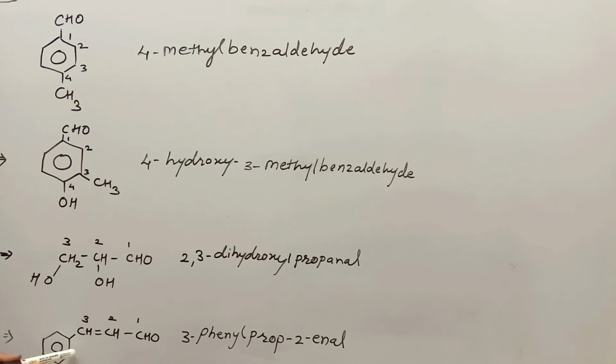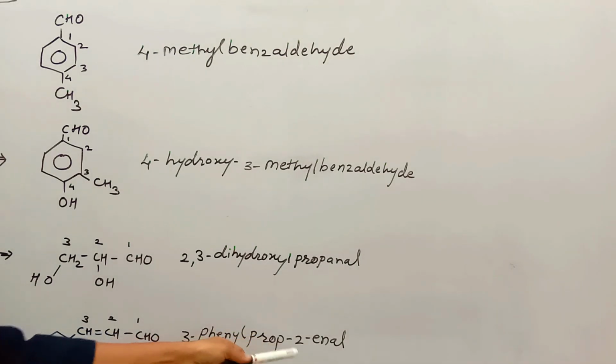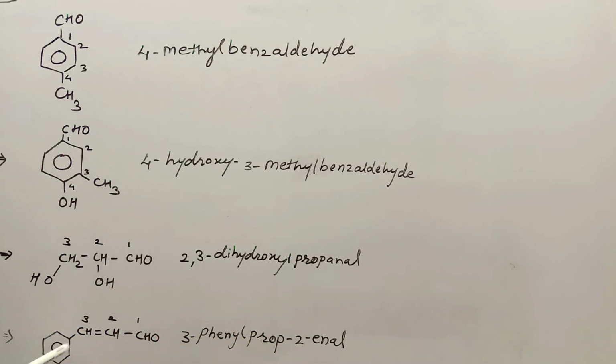See in this structure, select the long chain containing CHO, 1, 2, 3. But in this a double bond is present, that's why this is a propene derivative. So from propene, e is replaced by al, hence the parent prop-2-enal, while 3-phenyl is the substituent.